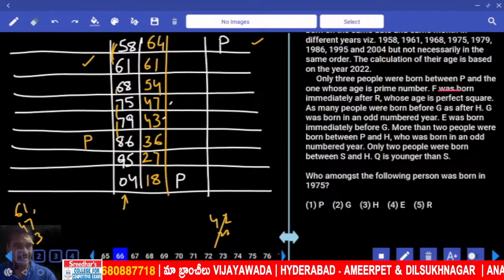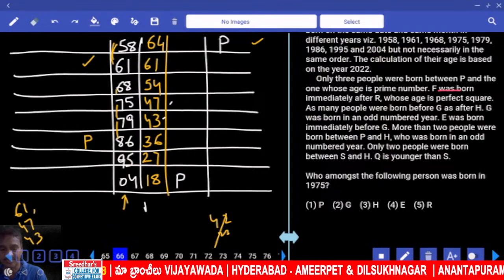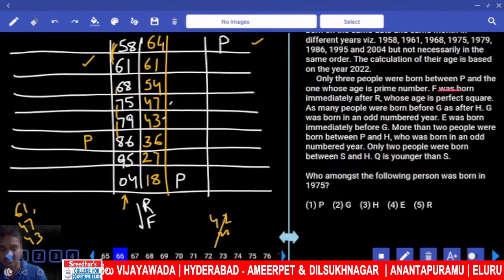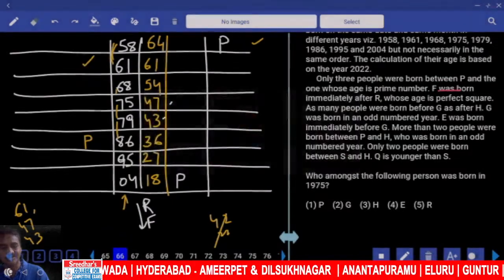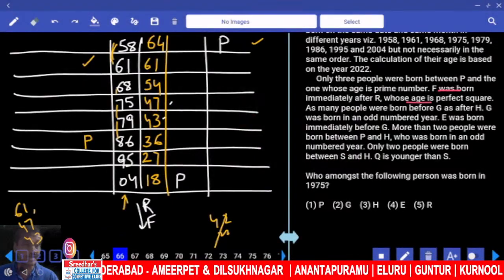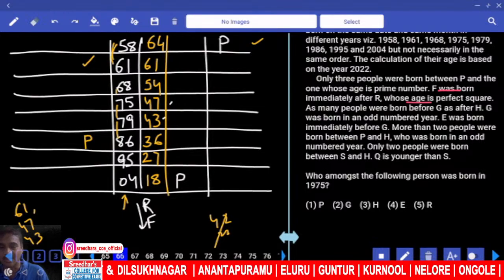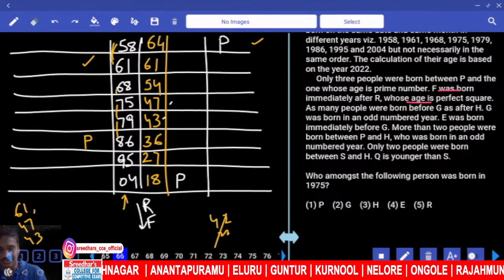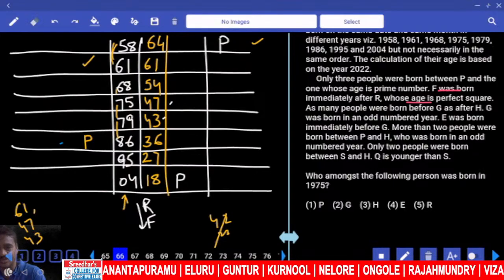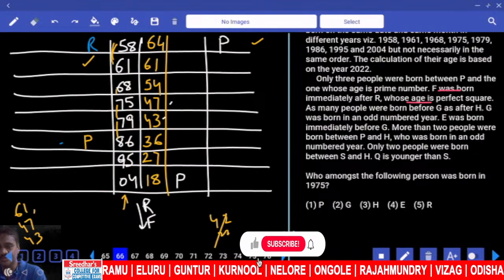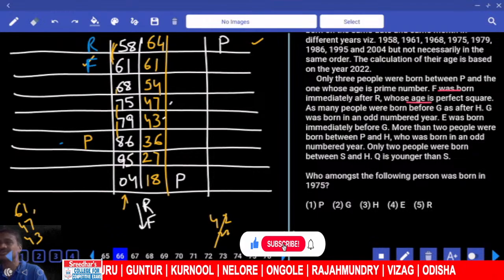Then, F was born immediately after R. Immediately after R, who is that person? F. F was born immediately after R. R's age is a perfect square. Now in this one, R is a perfect square, and F is immediately after this R.